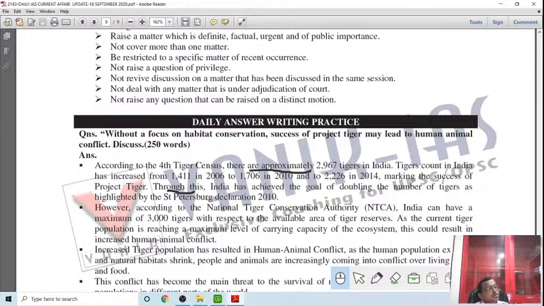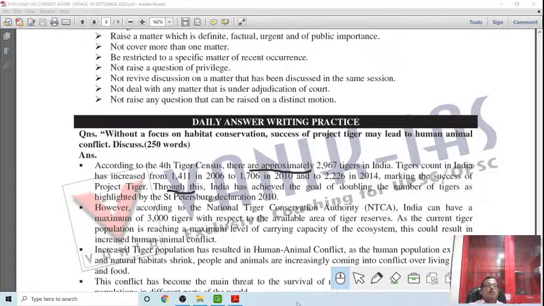This means a good relationship, and the approach should be better. According to the tiger census, there are approximately 2967 tigers in India. The number had fallen to around 1400, 3-4 years back. At present, due to measures taken by the government, it has increased to some extent. This is good news. But man-animal conflict is emerging again and again. That's why there is a discussion going on about how to stop this.